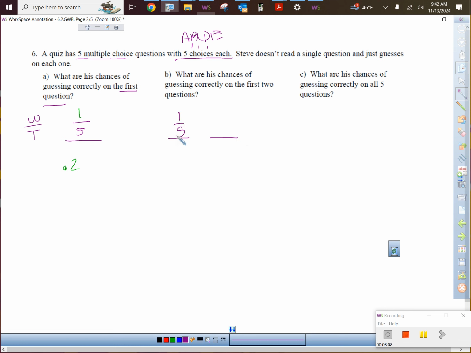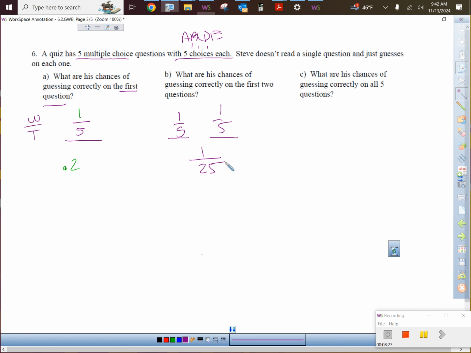On the second question, does answering the first question right or wrong have anything to do with the second question if you guess on it? Or is it still a 1/5 shot on the second question as well? Same thing, right? So 1/5. We can multiply those together. 1 times 1 is 1. 5 times 5 is 25.